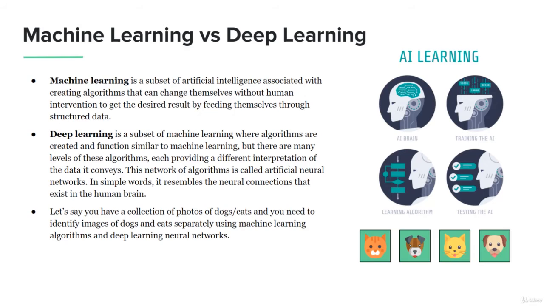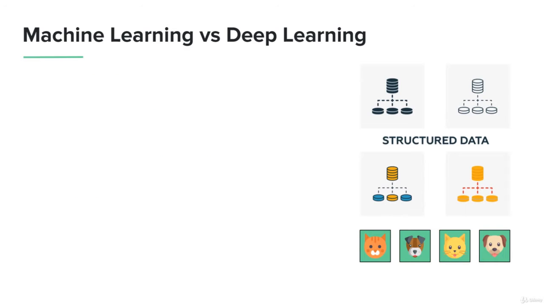With deep learning, we're using machine learning algorithms and deep learning neural networks because oftentimes we only have very limited information. So let's dive into this a little bit deeper.